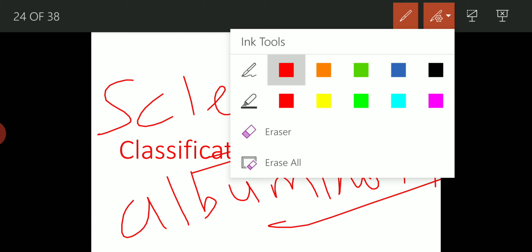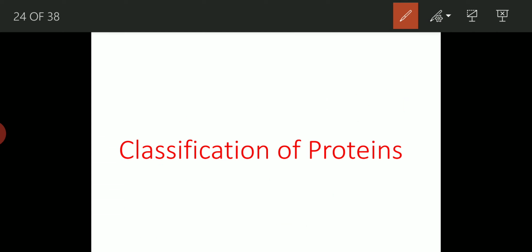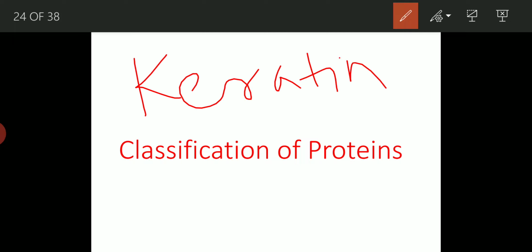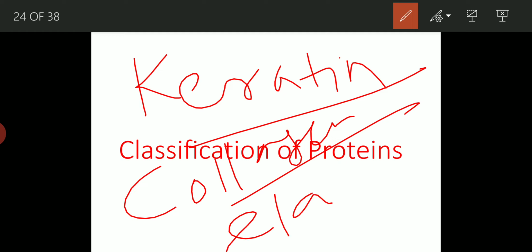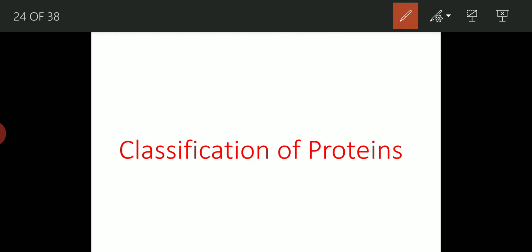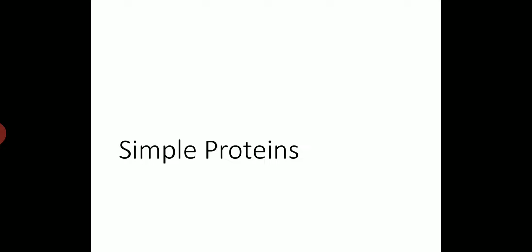So scleroproteins are very important. So examples of scleroprotein are keratin, then collagen and elastin. So all these are simple proteins.